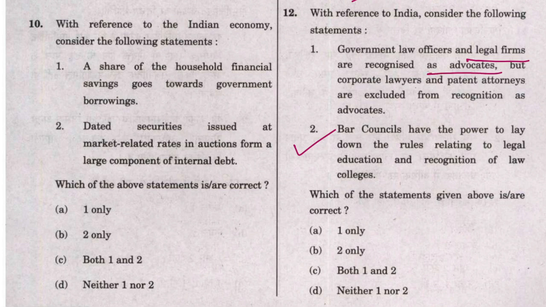And if you can remember, a few years back the Allahabad High Court said that full-time salaried law officers cannot be considered as advocates, even if they occasionally appear in the court during such employment. So option 1 is not correct. The first part of the option was incorrect. So hence the answer is B.